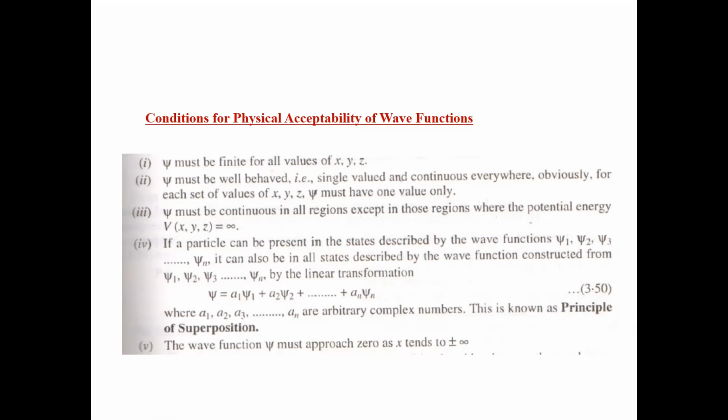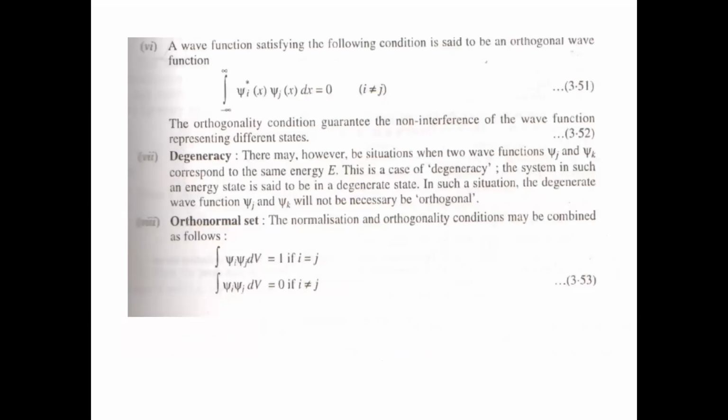What this means is that the probability of finding the particle, mod psi square, will be maximum where the position x is small. When we go to large values of x, the probability will decrease, since our function psi equals e to the power ipx. So as x increases, the probability of finding the particle will decrease there. So these are some properties, and these must be satisfied by a wave function.